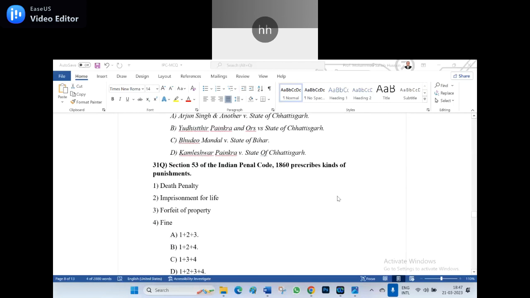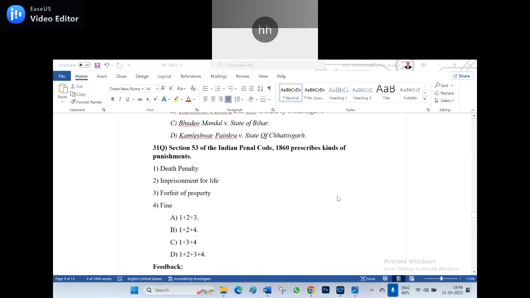Now the 31st question. Section 53 of the Indian Penal Code 1860 prescribes the kind of punishments. Number 1, death penalty. Number 2, imprisonment for life. Number 3, forfeit of the property. 4, fine. So now the options go in this manner.